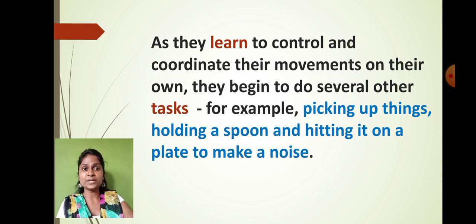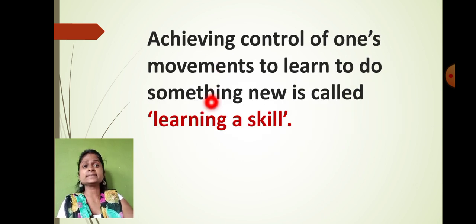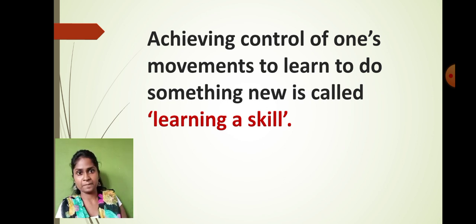Okay, so students, all these things are learned by a baby. Babies are trying to learn certain skills. So this is called what? Learning a skill. If we are not good at something, we try to learn that. If you have learned something and become perfect in that thing, then this is called what? Learning a skill. You are walking, that is your skill.